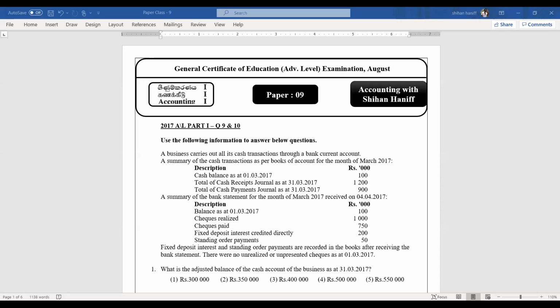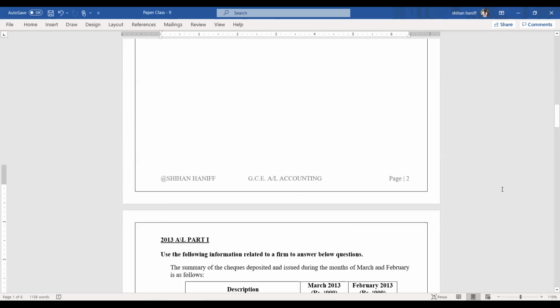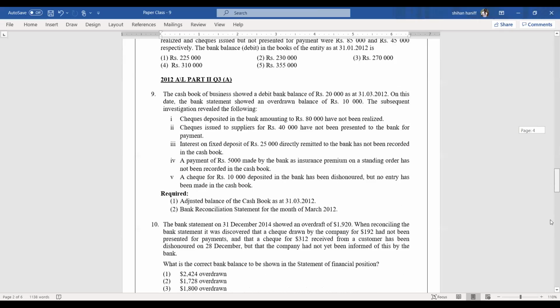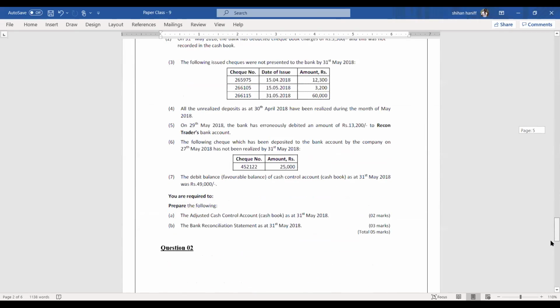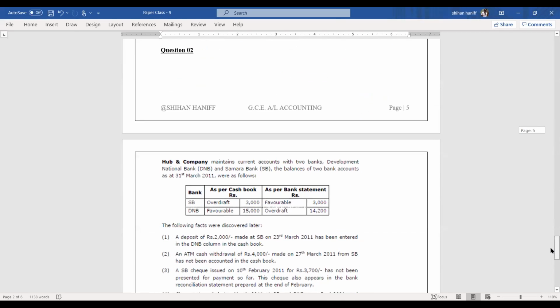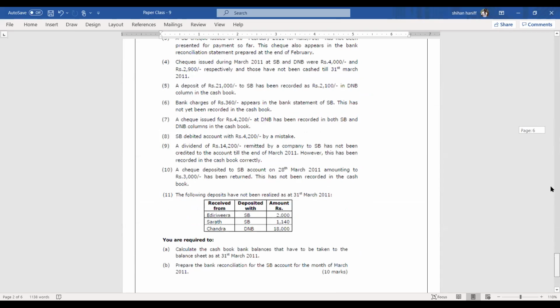Today I thought of doing the bank reconciliation statement, questions from bank rec. I have already sent the paper. The questions were taken from the past papers. All the recent past paper questions were taken, and also there are some questions related to the second paper, preparing the revised cash control account and the bank reconciliation statement.